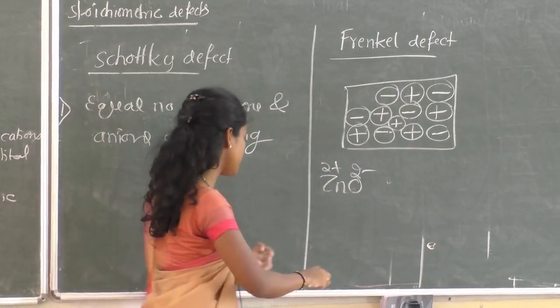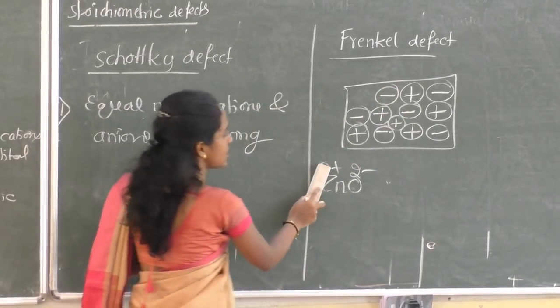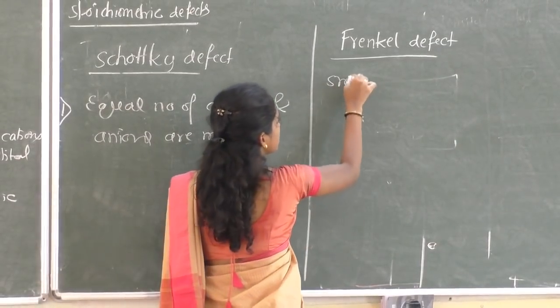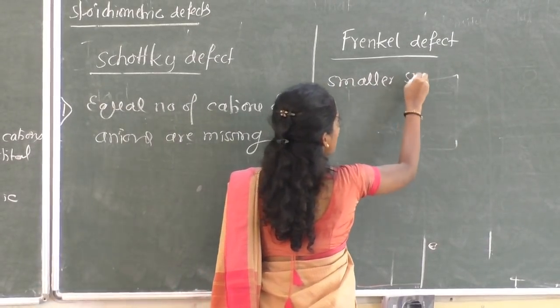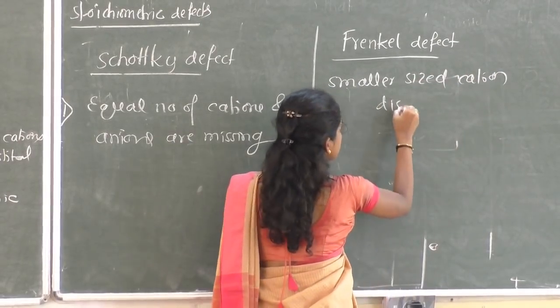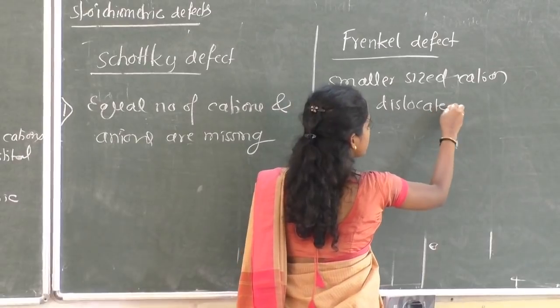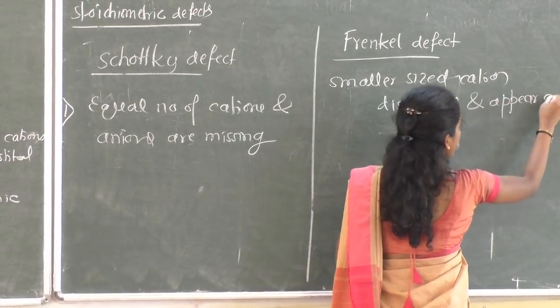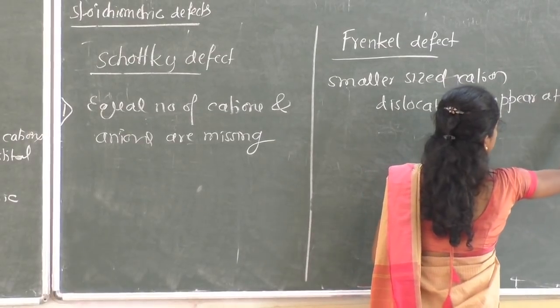Then this type of defect is known as Frenkel defect. So the first difference: smaller sized cation dislocated and appears at the interstitial site.